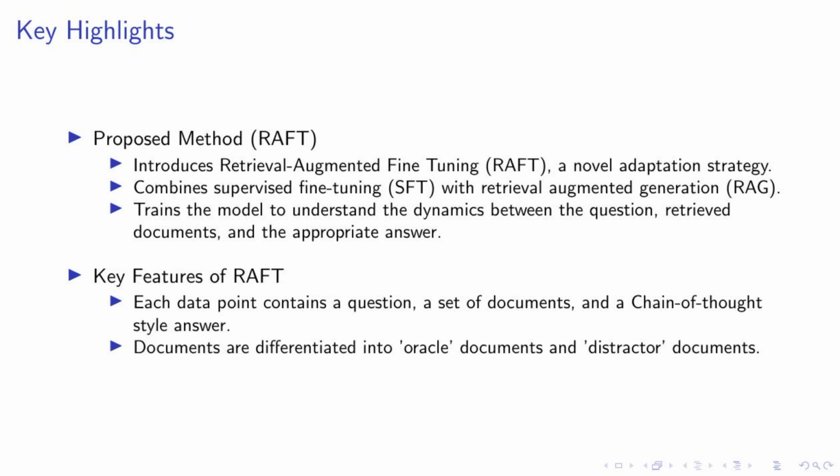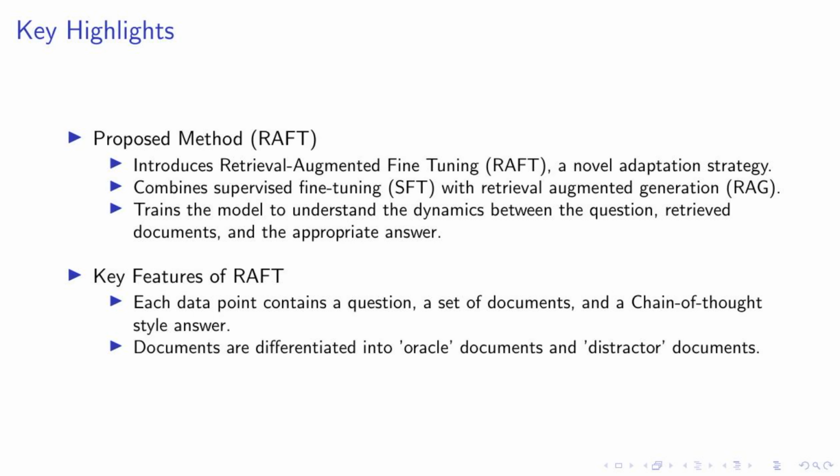Our proposed method, Retrieval-Augmented Fine-Tuning, or RAFT, is a unique adaptation strategy that marries supervised fine-tuning with retrieval-augmented generation. It's designed to train the model to understand the intricate dynamics between the question, the retrieved documents, and the appropriate answer. Now let's delve into the key features of RAFT.